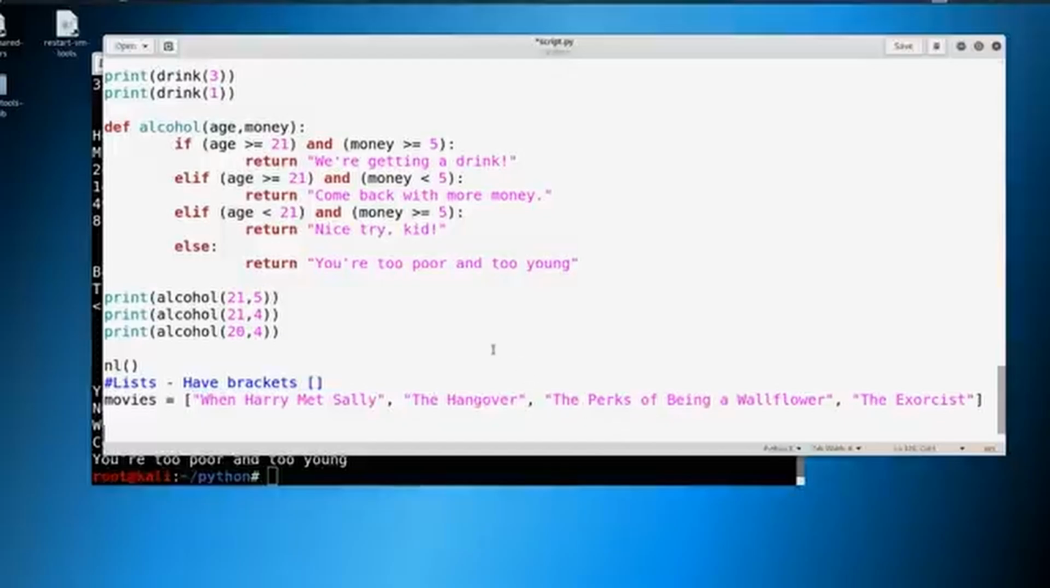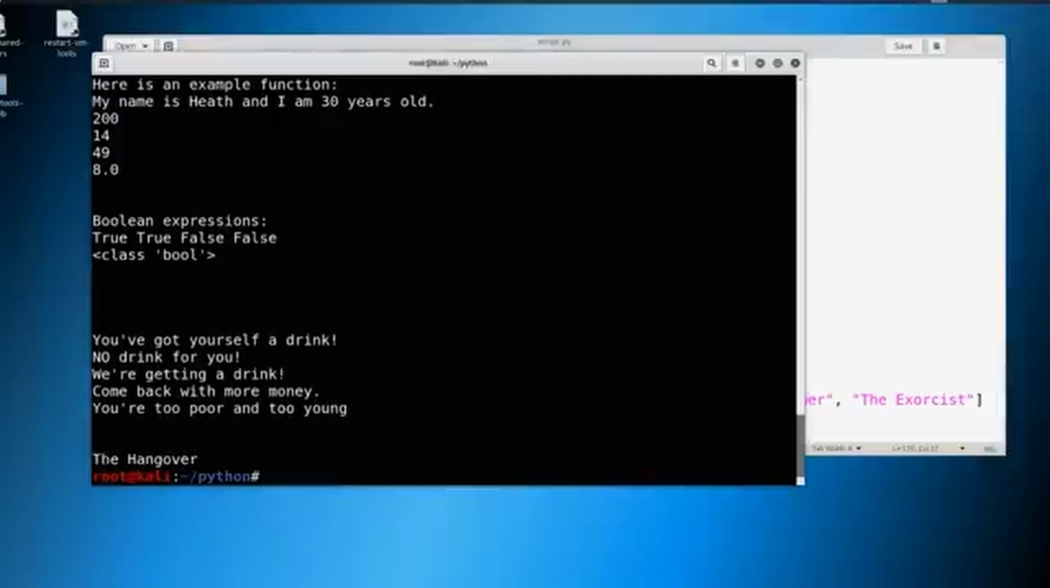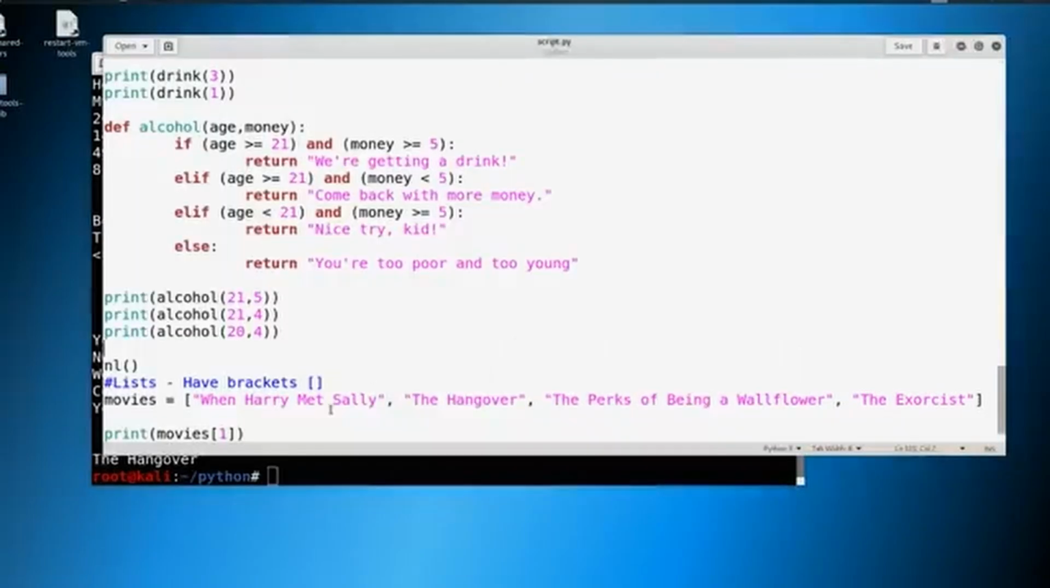Okay. So let's go ahead and print these. If we were to print out something like movies, and we said we wanted to print the first item out of movies, let's try to print When Harry Met Sally. So we'll print the first item. So put a bracket around it just like this. We'll print it out and we'll see what happens. So let's save it. And what's it going to return for us? It's returning The Hangover.